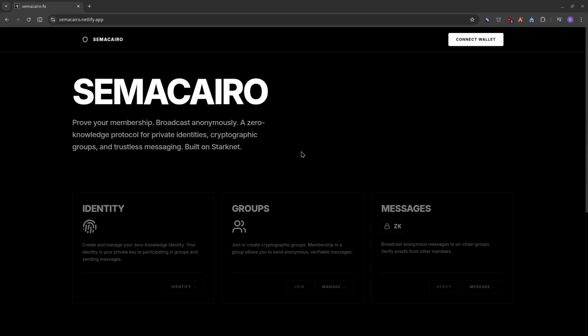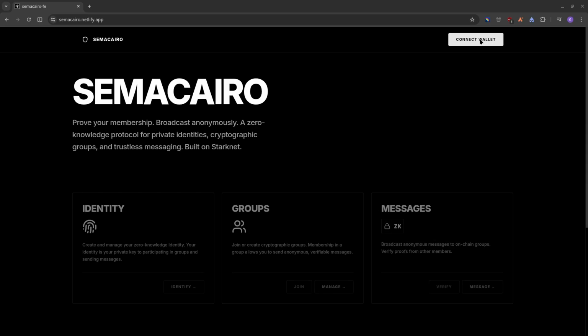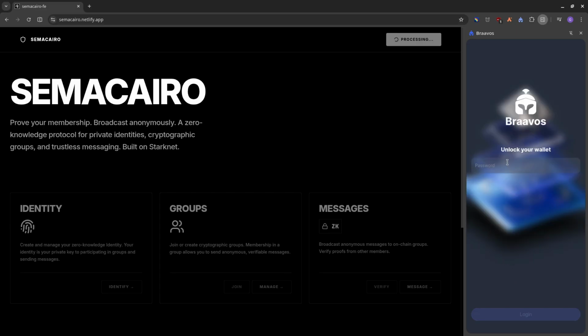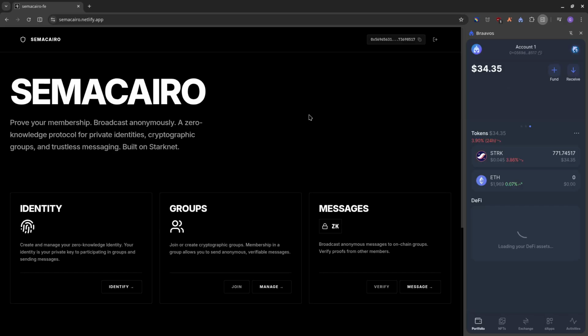Semacairo is an implementation of Semaphore in Cairo that uses Garaga for its Groth16 verifier. Here's a quick demo. First of all, you connect your wallet. So I'm just going to do that quickly. We've connected our wallet and then you create an identity.